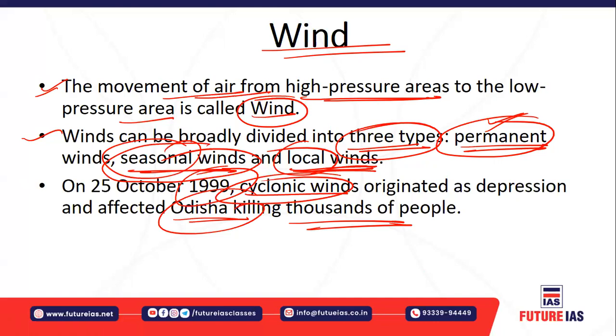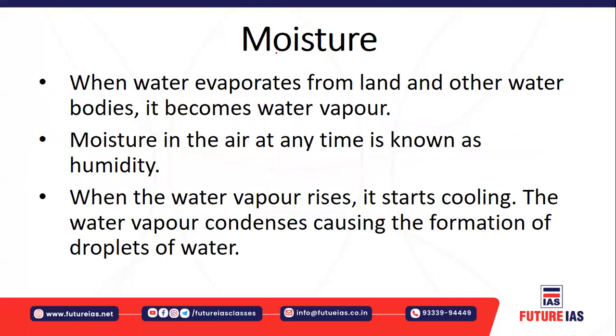So there will be a loss of men and materials, especially during cyclonic winds, which are nothing but low pressure systems. These cyclonic winds are basically low pressure systems which affect thousands of people in the area. Then moisture, right?